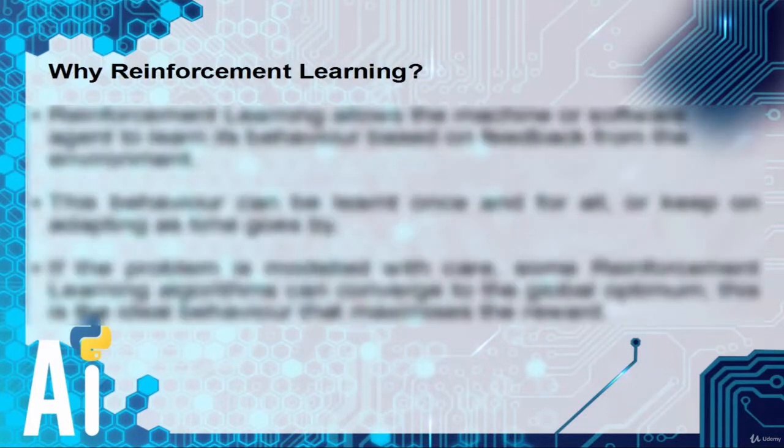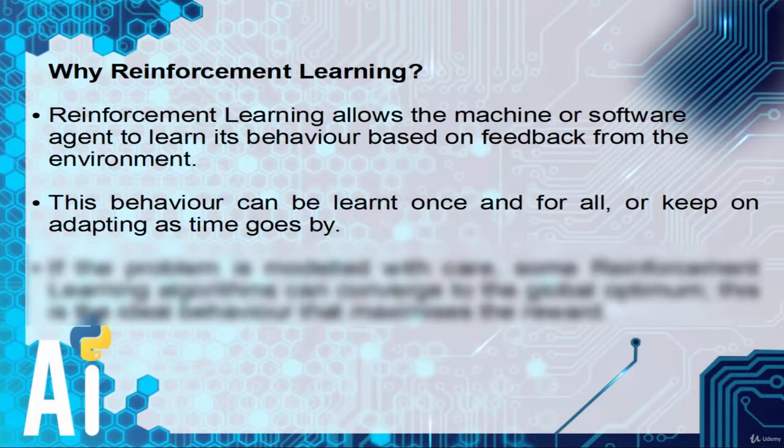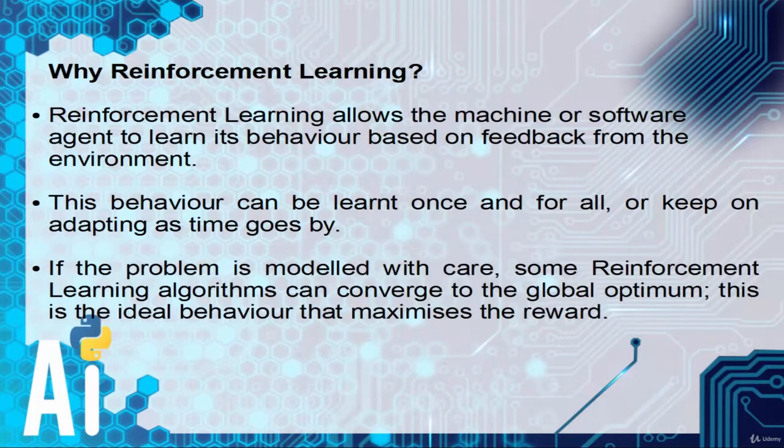So why reinforcement learning? Reinforcement learning allows the machine or software agent to learn its behavior based on feedback from the environment. This behavior can be learned once and for all, or keep on adapting as time goes by. If the problem is modeled with care, some reinforcement learning algorithms can converge to the global optimum. This is the ideal behavior that maximizes the reward.